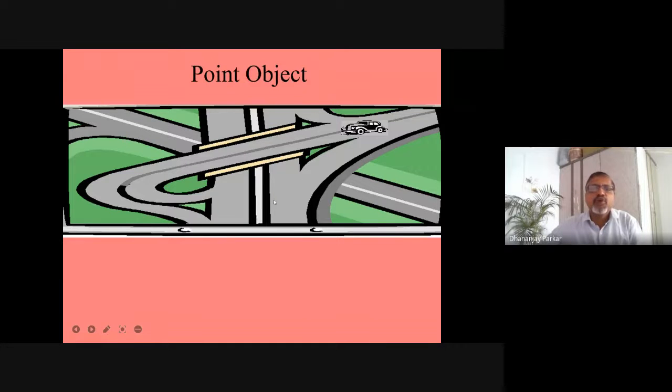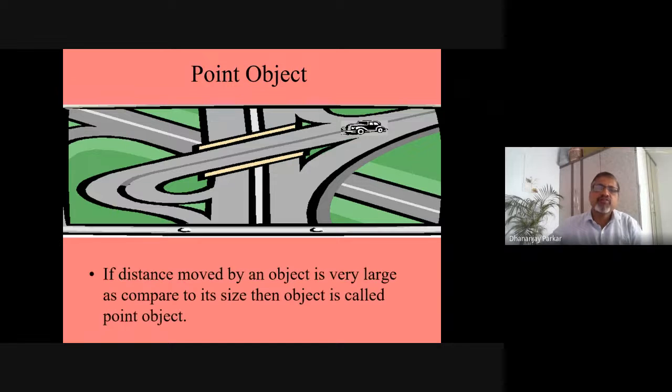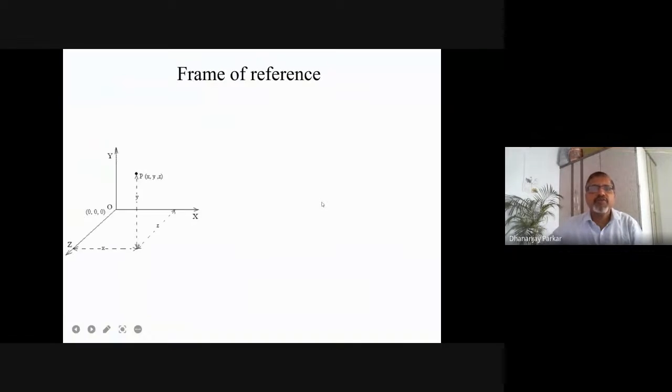Now, this point object: already I told you that if the distance traveled by an object is very, very large compared to its own size, then we call it a point object. So all these things you can write. What is a point object? This point should come in your notes immediately.